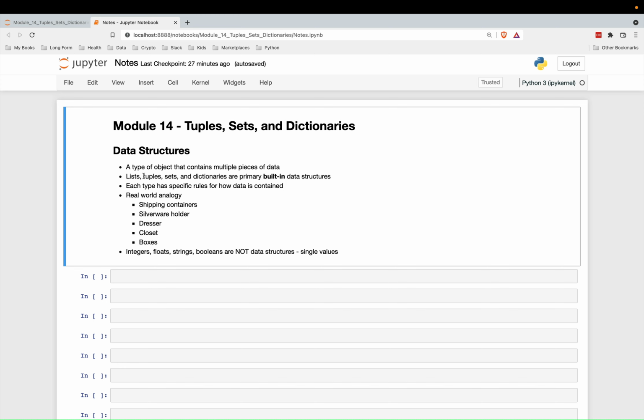Okay, so in this module, we're going to look at different ways data is structured and contained using tuples, sets, and dictionaries. These are all built-in data structures in Python. They're all very important. You must know about them. They're used all the time, and we will cover them in this module.